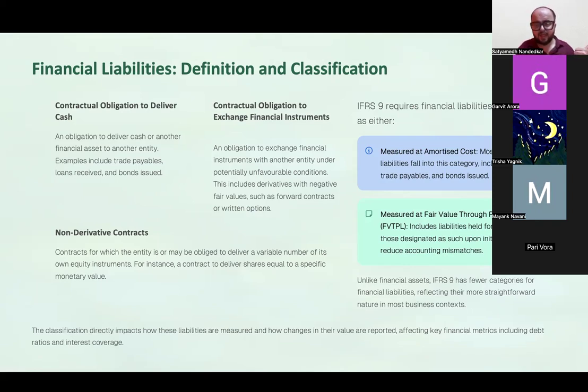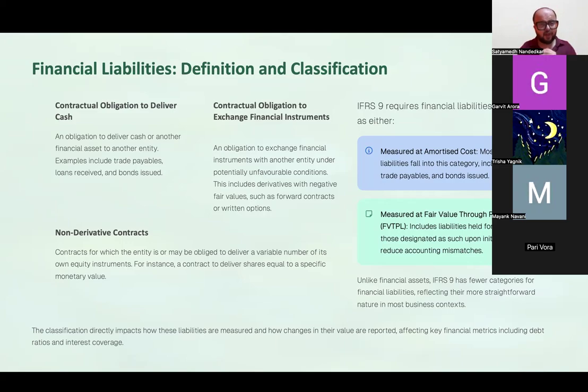Now, IFRS 9 primarily records financial liabilities using two methods, measured at amortized cost or measured at fair value through P&L. There is a third category which says that certain financial liabilities can also be recognized at fair value through other comprehensive income. What do you mean by fair value through P&L or fair value through other comprehensive income?